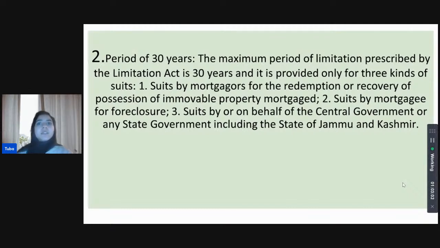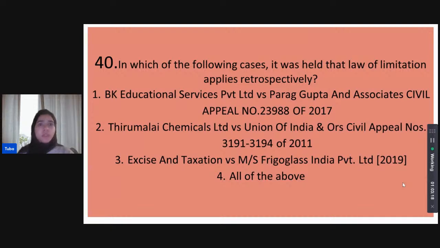We only have this in three kinds of suits: suits by mortgagors, where you're asking for redemption or recovery of possession of immovable property; suits by mortgagees, where you're asking for foreclosure; or suits by or on behalf of the central government or any state government. In these, the limitation goes up to 30 years.